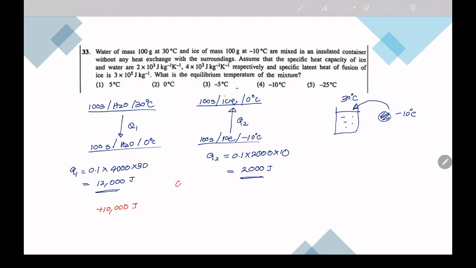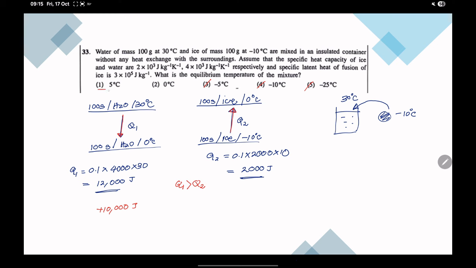Obviously here Q1 is greater than Q2, which means when water is going from 30 to 0, it is releasing a lot of heat, but ice to go from minus 10 to 0 only used 2000. That means for sure we will not get a negative answer, because it has sufficient energy to come to 0 degrees Celsius.